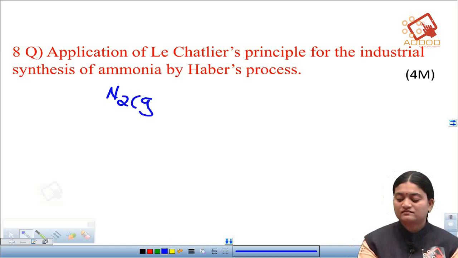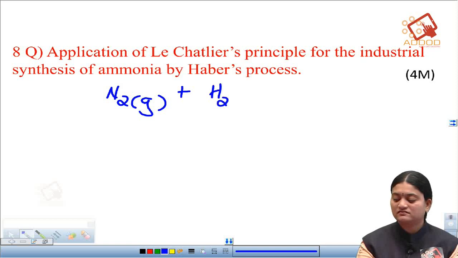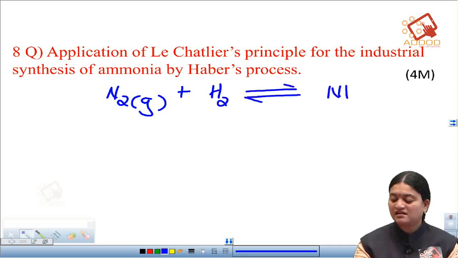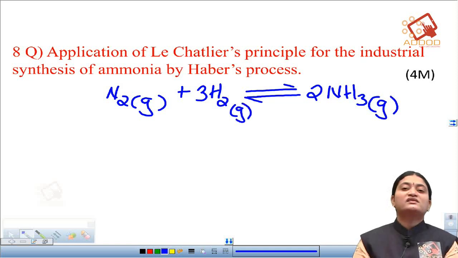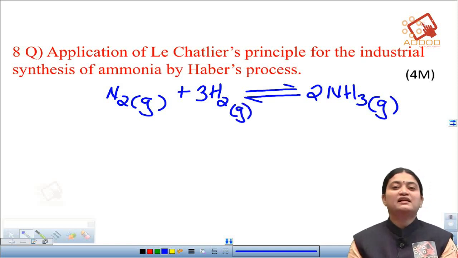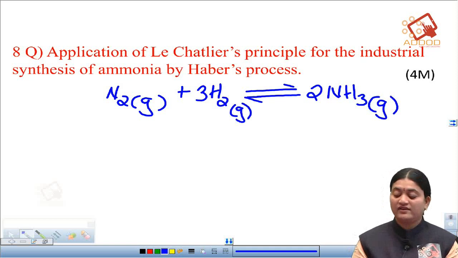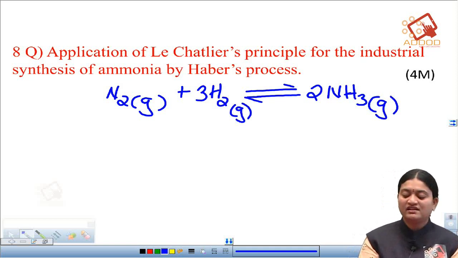Nitrogen plus hydrogen gives us ammonia. This is the balanced chemical equation we have. This reaction is exothermic in nature.